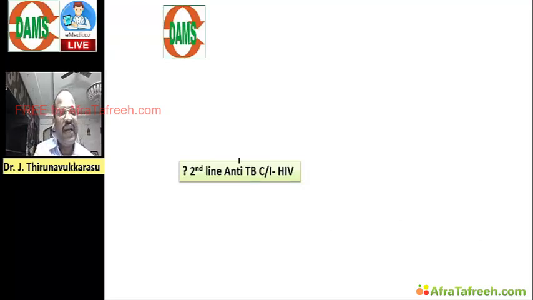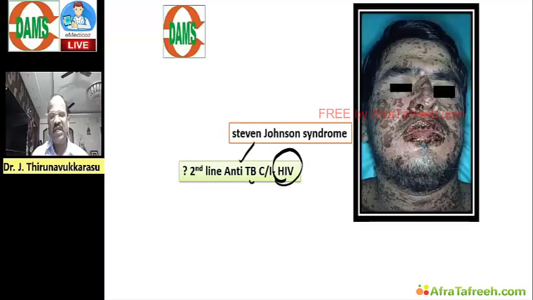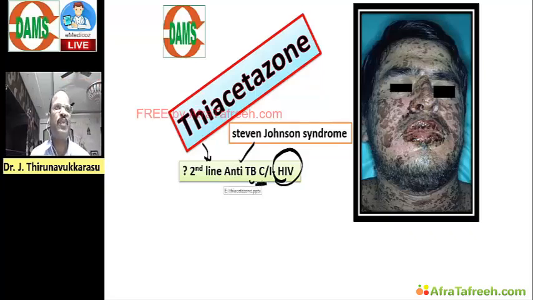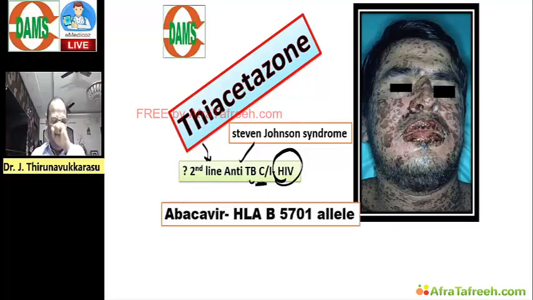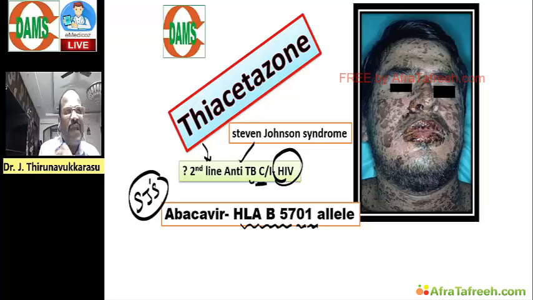Next, look at this question. There is one second line drug for TB, thiacetazone. This drug is contraindicated in HIV patients because of the risk of Stevens-Johnson syndrome. And look at this also. We have one drug called abacavir. This drug in a patient with the HLA-B*5701 allele may cause Stevens-Johnson syndrome. That means before prescribing abacavir, a genetic screening test should be done.